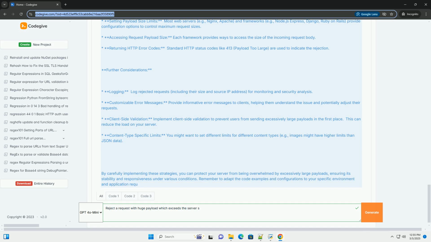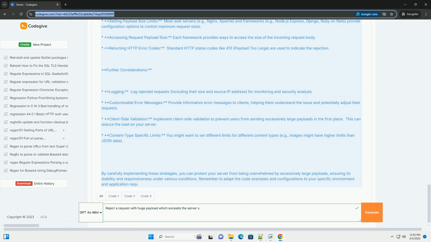Accessing request payload size. Each framework provides ways to access the size of the incoming request body. Returning HTTP error codes. Standard HTTP status codes like 413, Payload Too Large, are used to indicate the rejection. Further considerations.